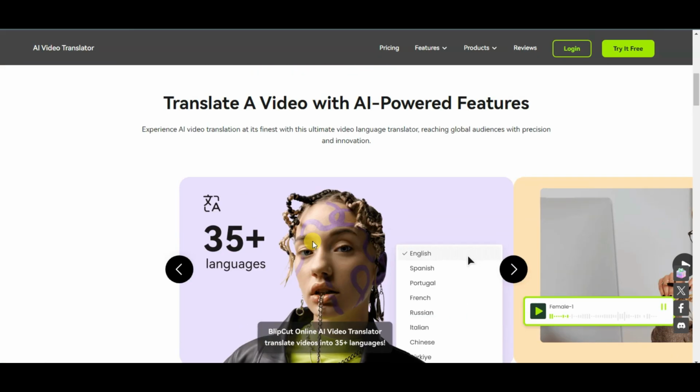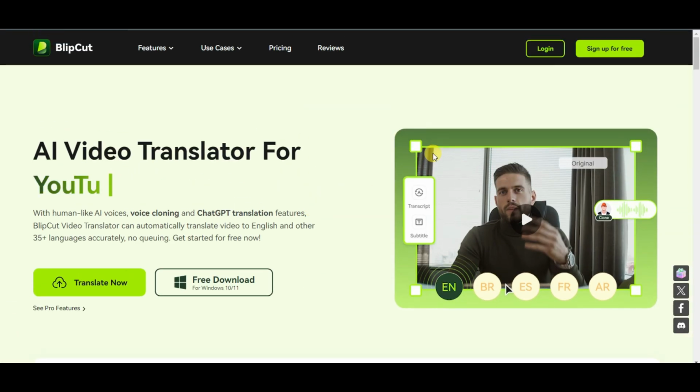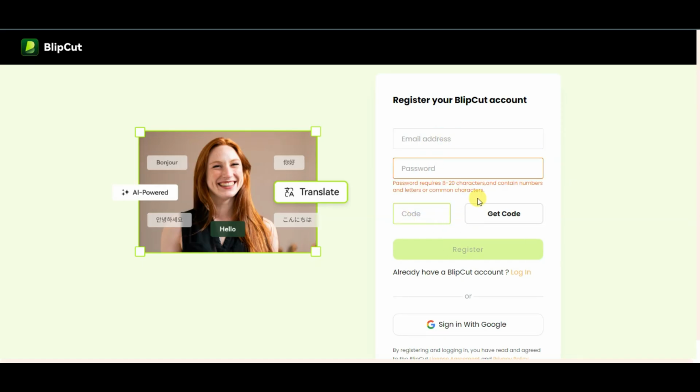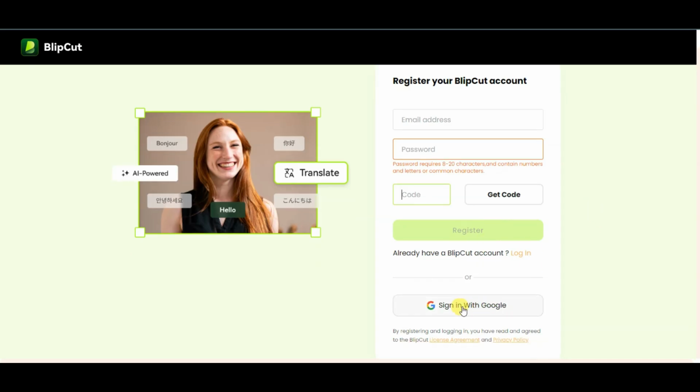Guys, first of all, you will have to create an account on this platform. You can simply click on the sign up for free button. It will then take you to this page. You can type your email address and password here, and you will have to verify your email address. After that, you can click on the register button. You can also directly sign up with Google.